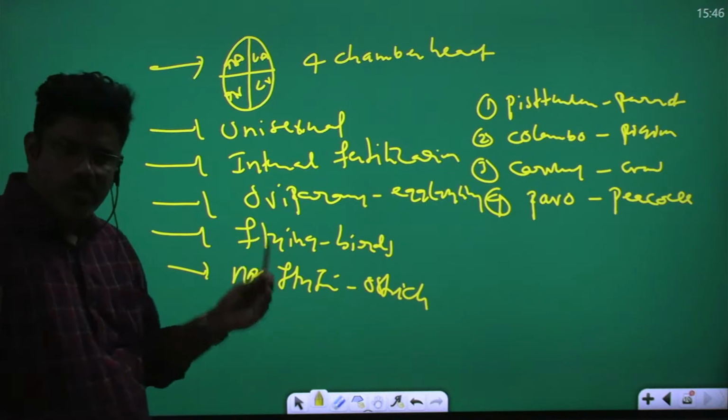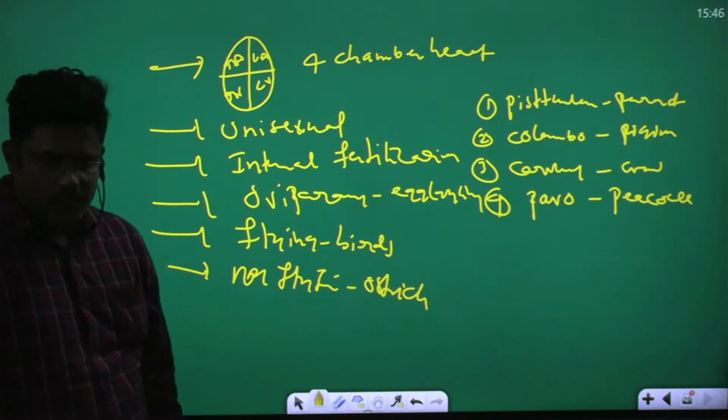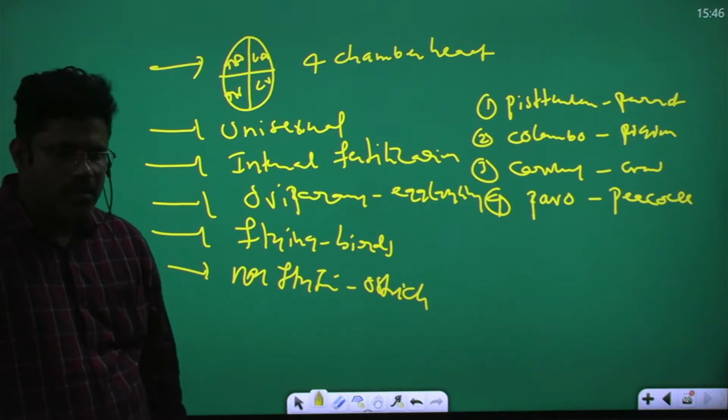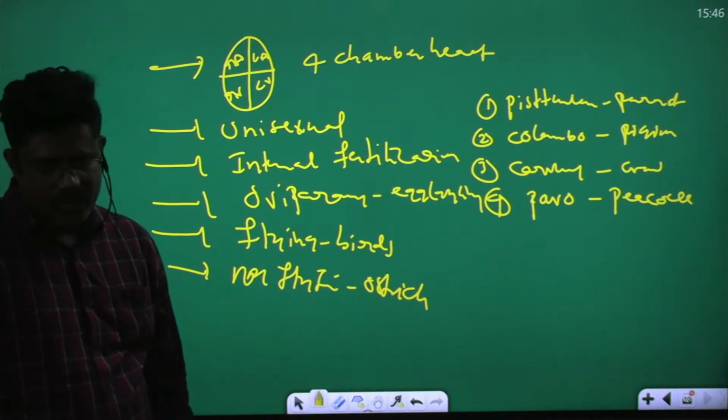So Monday, mammals and mammal-related examples. Then the second chapter, structural organization, tissues: epithelial tissue, connective tissue, muscular tissue, nervous tissue. So Monday onwards, mammals, and after that a new chapter will start.